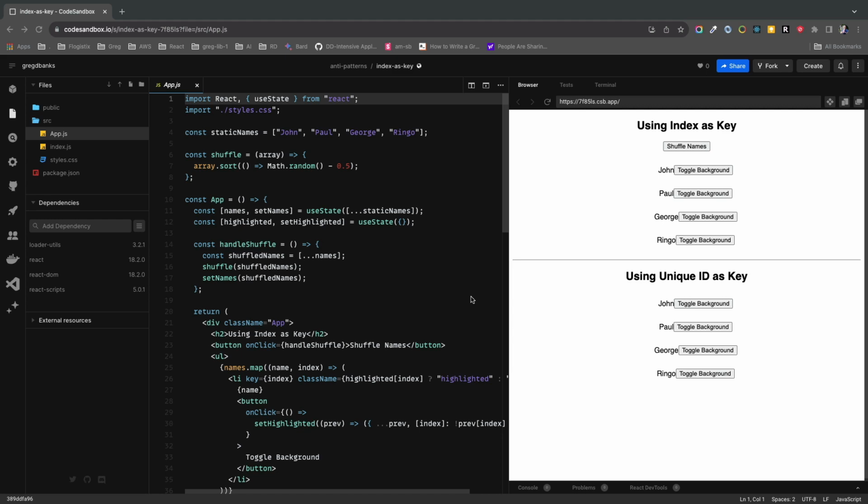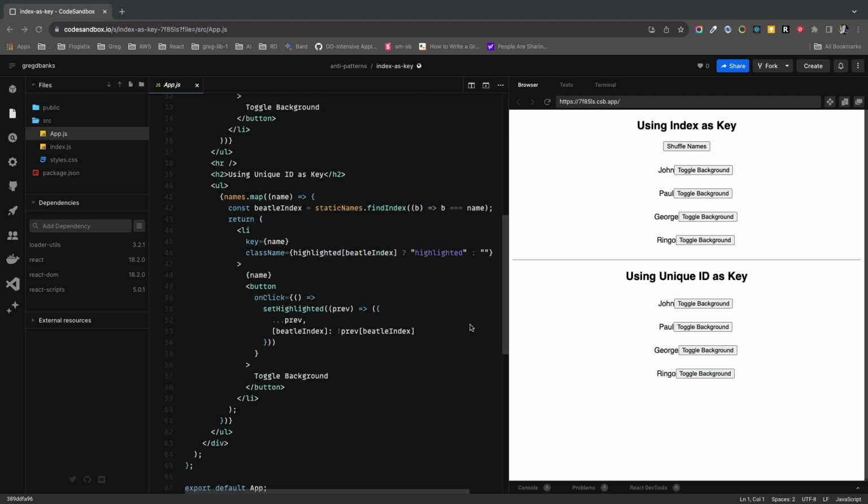Hello everyone, this is another React anti-pattern: using index as key. Given this code snippet, and we're using CodeSandbox, we have two lists. I'm going to go ahead and comment out the solution first.